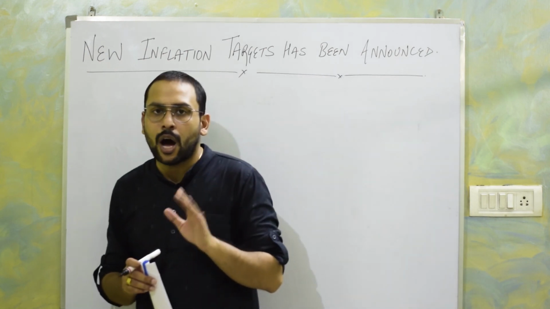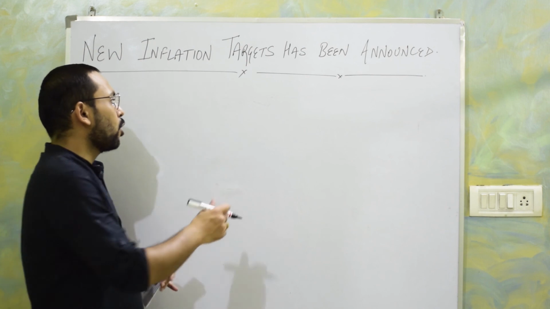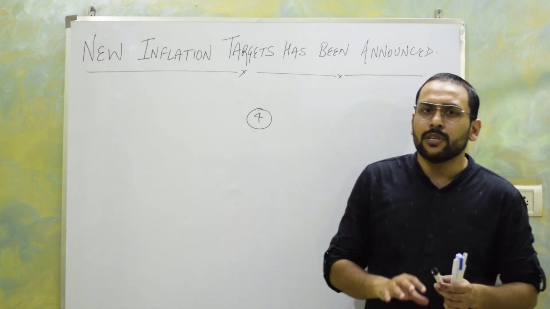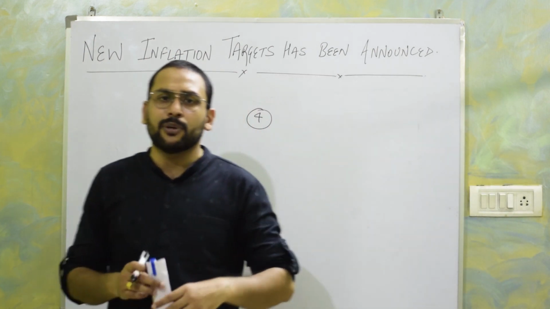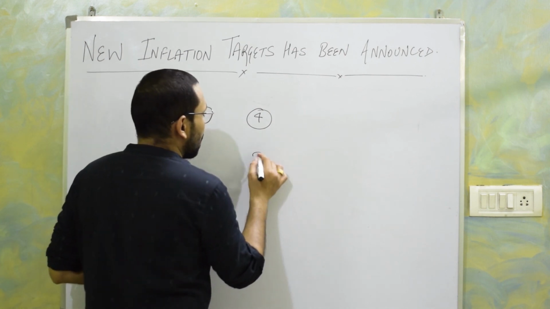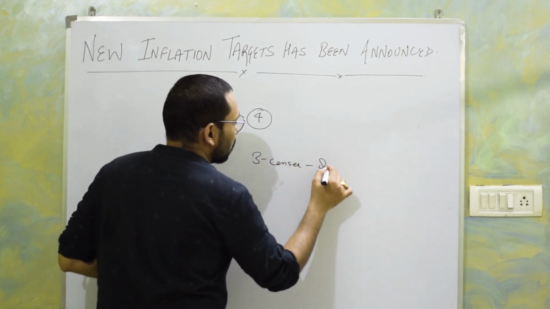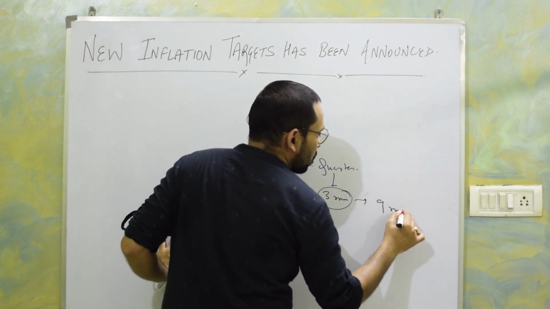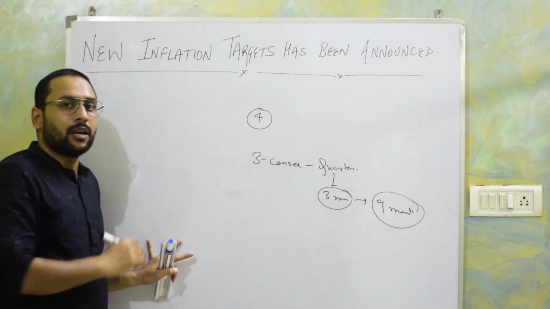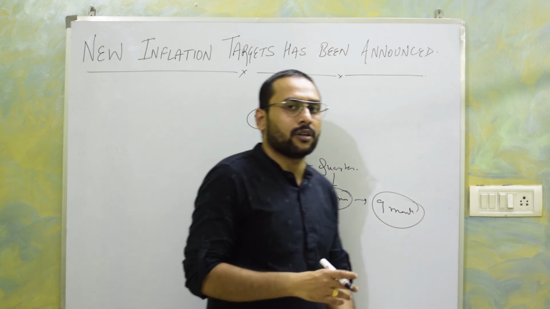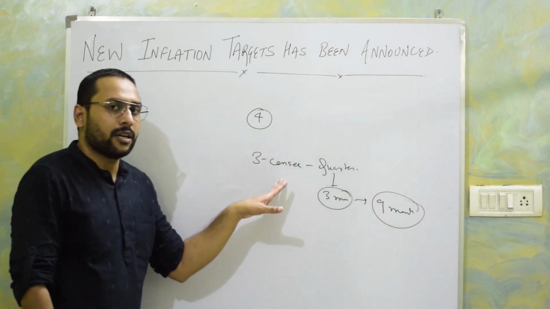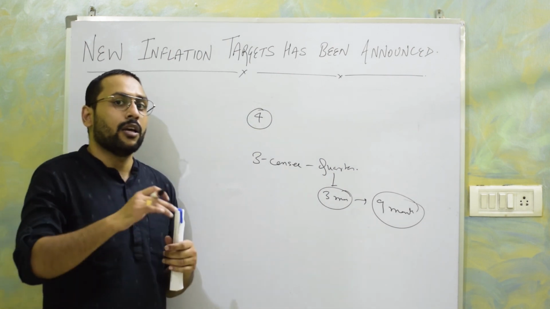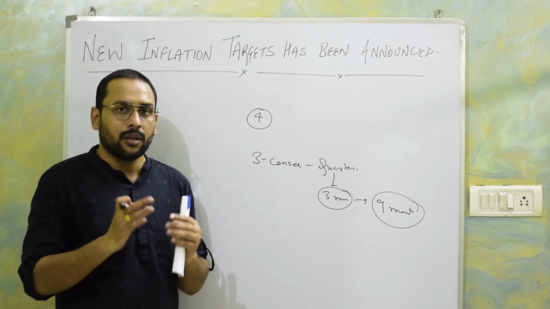what are the statutory provisions, and how RBI will achieve these targets. So the 4th important thing is what will happen if RBI fails to achieve these targets. If RBI misses these targets for a quarter or 2, then nothing will happen. But if RBI fails to achieve these targets for 3 consecutive quarters, 1 quarter has 3 months, so basically 9 consecutive months, then RBI will have to give a written explanation to the Government of India on why these targets were missed, what remedies are taken by RBI to achieve these targets, and in how much time these targets will be achieved again.